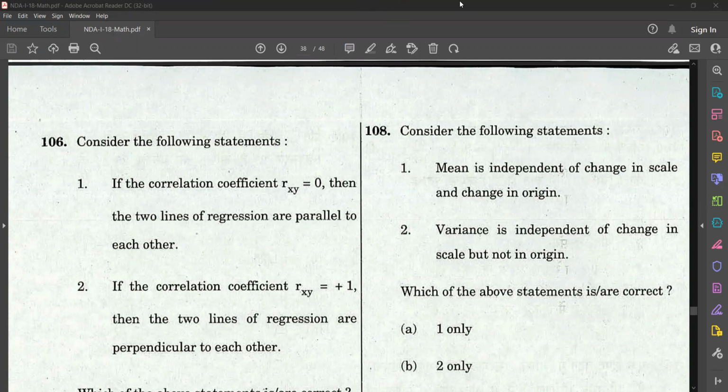We are going to see some previous year NDA Maths questions. Question number 108.